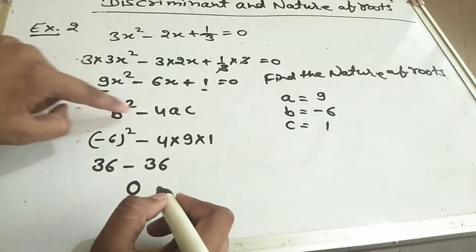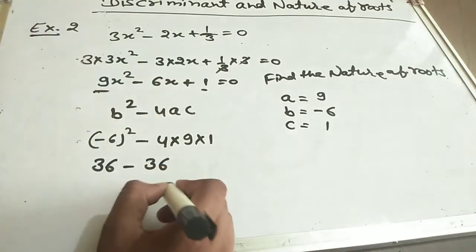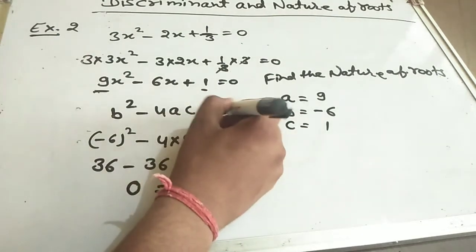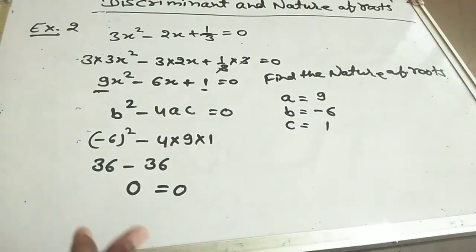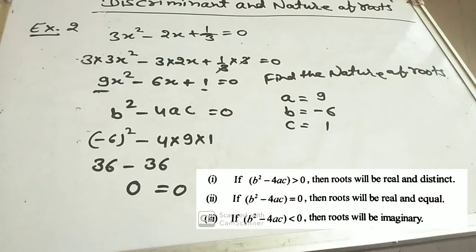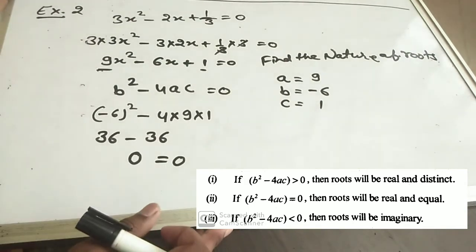It means b square minus 4ac is equal to 0. So our second condition is true. If b square minus 4ac is equal to 0, then the nature of roots will be real and equal.